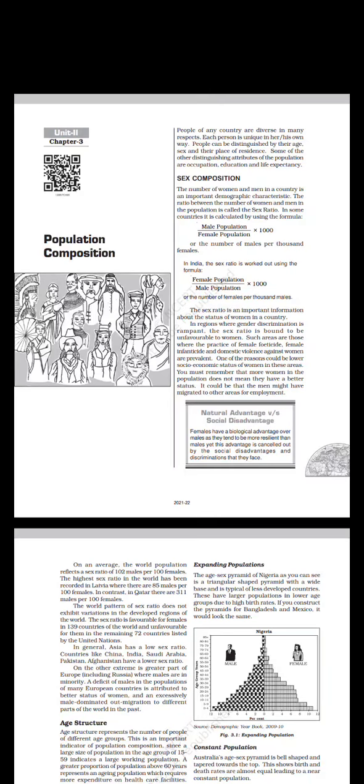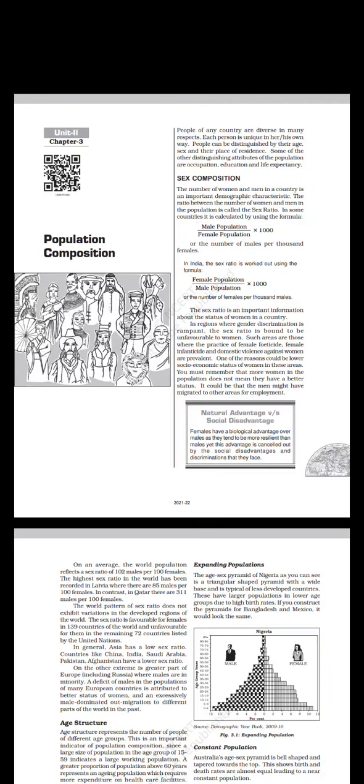Fundamentals of Human Geography, textbook for class 12, chapter 3, unit 2. Population composition. Take a look at this image. People of any country are diverse in many respects. Each person is unique in her or his own way. People can be distinguished by their age, sex, and their place of residence. Some of the other distinguishing attributes of the population are occupation, education, and life expectancy.